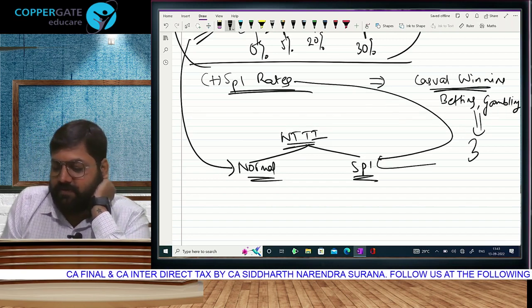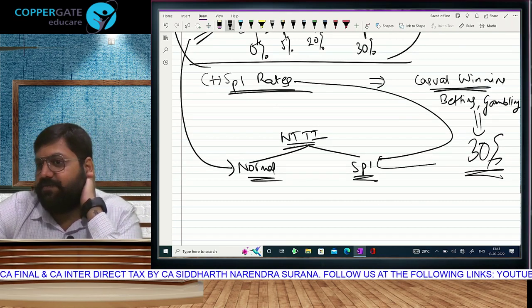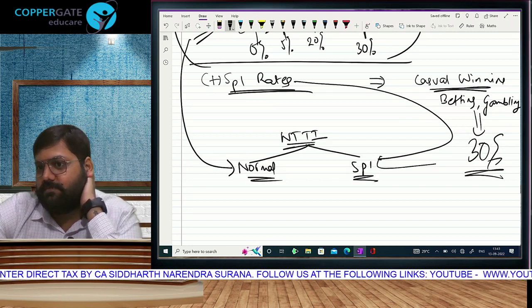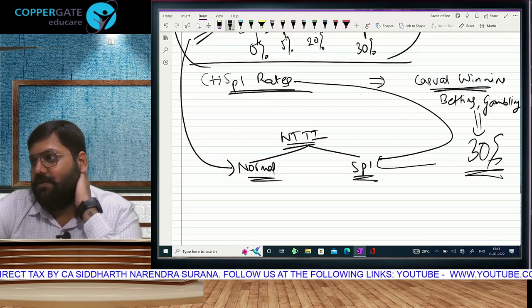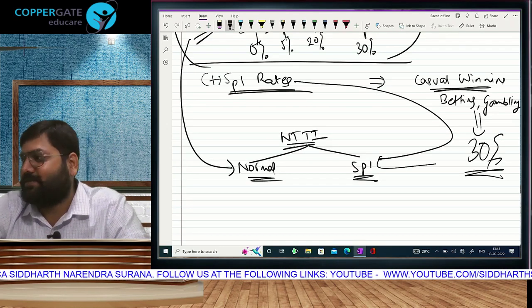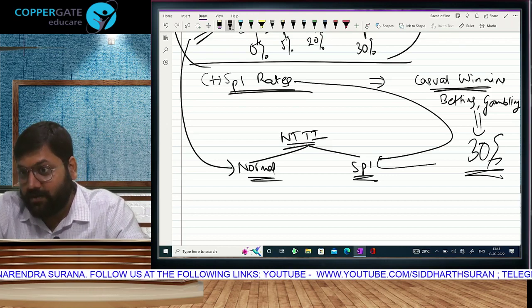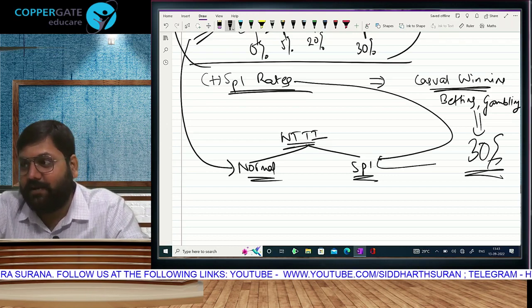That casual winning will be taxable at 30%. Even if it is 1 rupee. If you win, tax is on the winning; there is no tax on casual losing. It is income tax, not loss tax. Obviously, if you win and that income is declared.